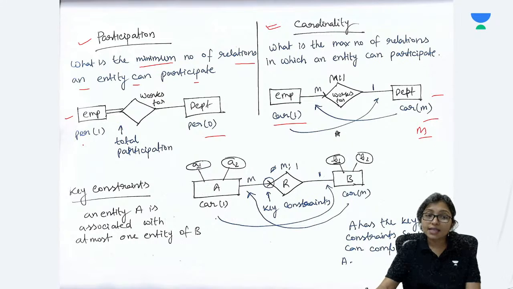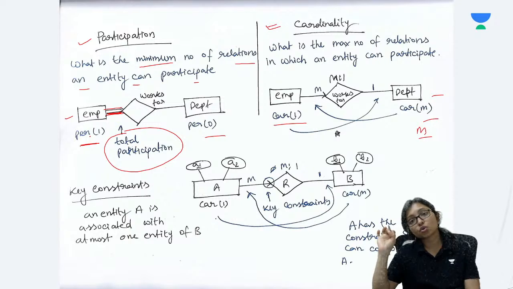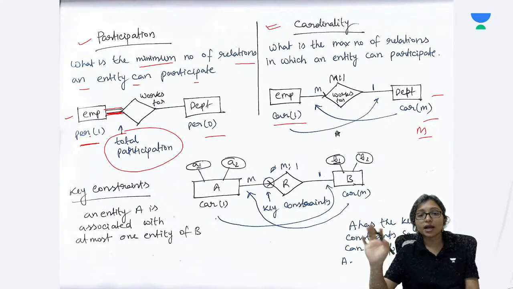And here, as this participation is at least 1, we call it total participation. When participation is 1, we say it is total participation, meaning it cannot be possible that any employee is not related to any department. For each and every employee there should be an entry of department, that is called total participation.